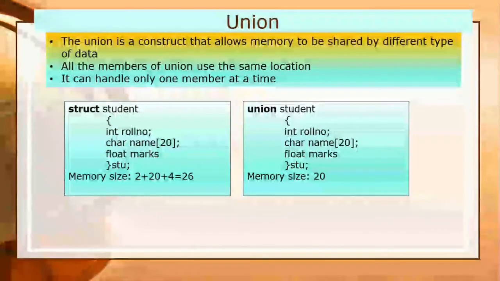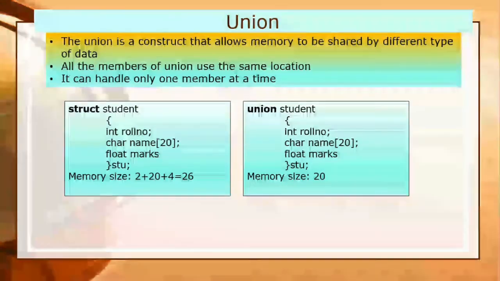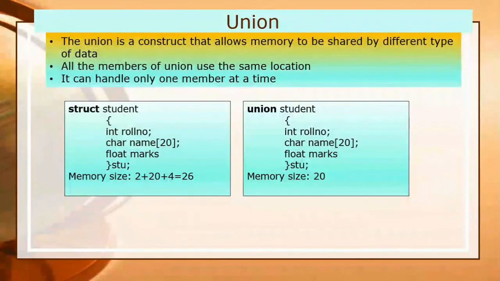So the basic difference between structure and union, number one, is the keyword: in case of structure I have to use struct, and in case of union I have to use union. But you can see in the example, as I have written in the definition, all the members of a union use the same location, but all the members of a structure use different locations, which I have discussed earlier. So you can see in both examples, in the first example struct is written, and in the next example union is written,